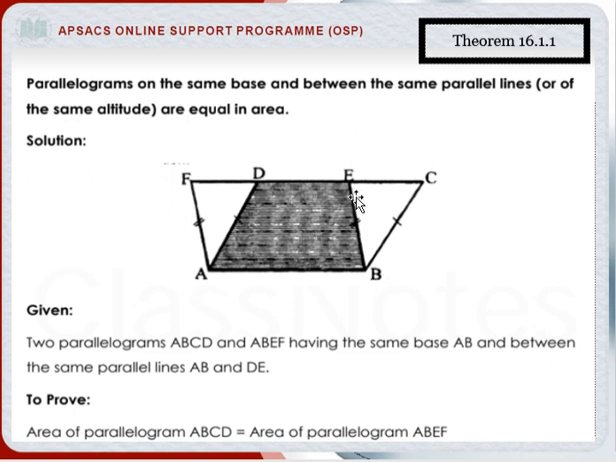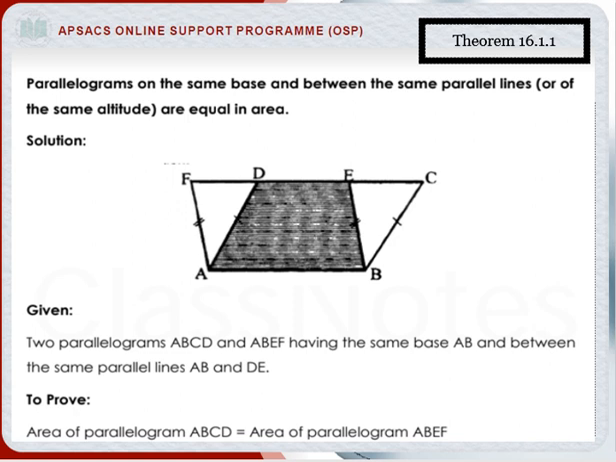First one is ABEF and the other one is ABCD. The base of parallelogram ABEF is AB, and the base of parallelogram ABCD is also the line segment AB. So we conclude that these two parallelograms have the same base, which is AB. So we use this information as a given statement: two parallelograms ABCD and ABEF having the same base AB.